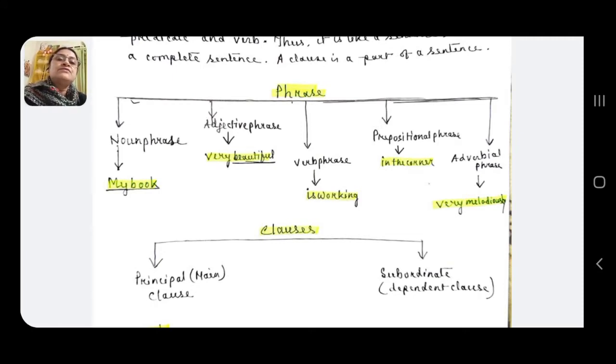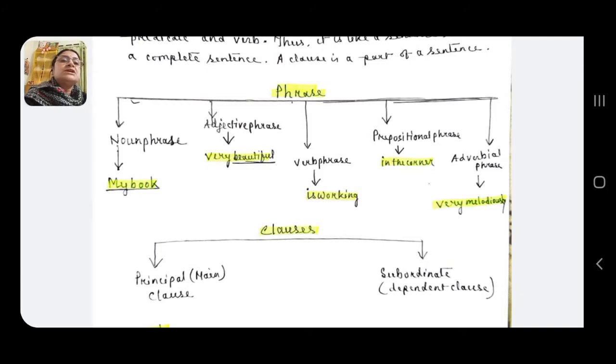Whereas, adjective phrase, where the main word will be adjective. Very beautiful. Very is adverb and this adverb here modifies the adjective beautiful. So, here the main word is beautiful. So, this group of words will be adjective phrase. Then coming to verb phrase, see, suppose he is working. Now, is working here is verb phrase because both are verbs.